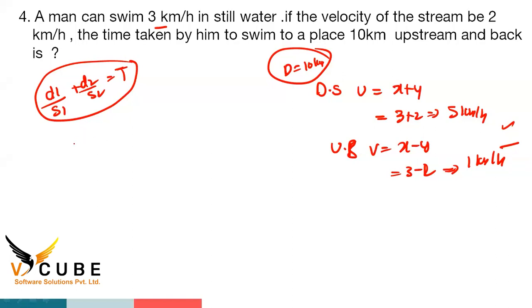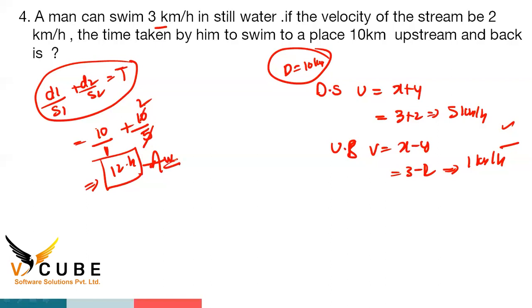So distance is how much, guys? 10 kilometers. And speed is how much? 1 kilometer per hour. Again, distance is how much? 10 kilometers. And speed is how much? 5 kilometers per hour. So 5 ones are 5, 5 twos are 10, plus 2, 12 hours. The time is how much, guys? 12 hours. That is the answer. Clear, all of you?